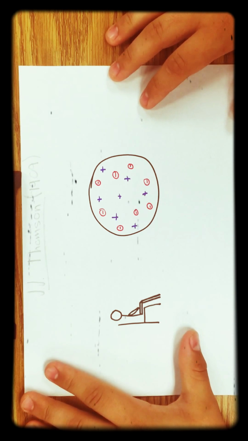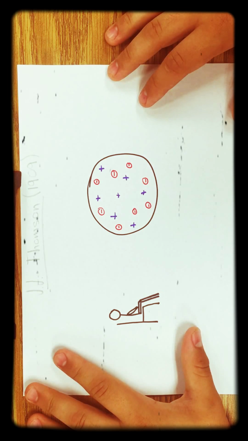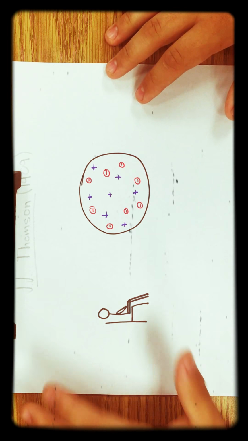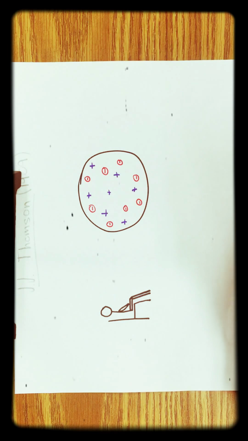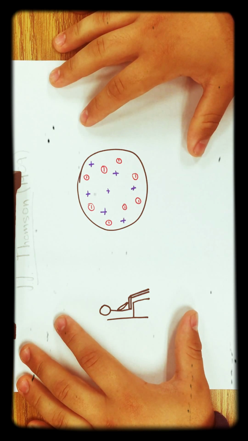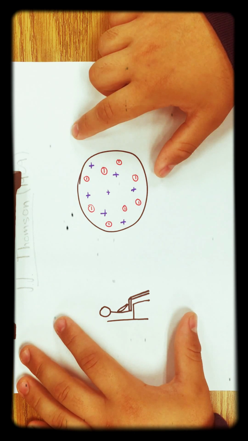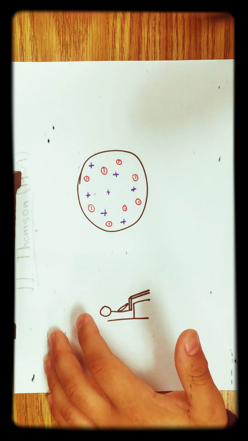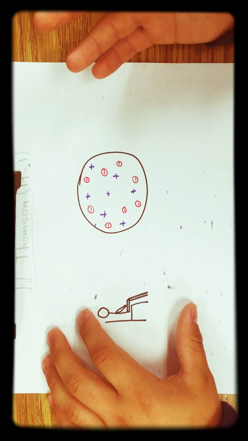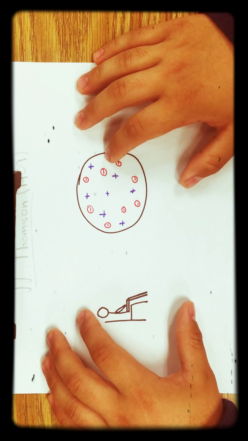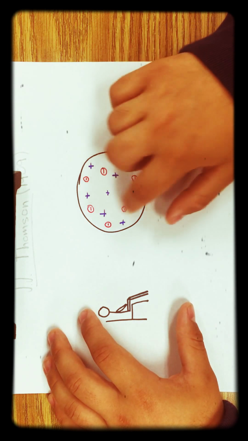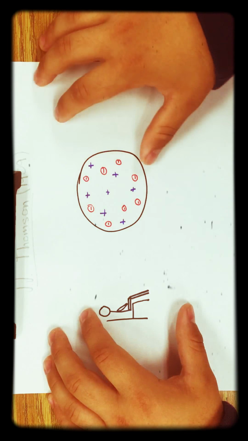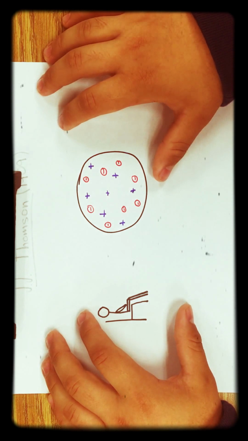And later in 1909, James Thomson came with the pudding model, which believed that the atom had something inside. He proved Dalton and Democritus wrong, that no, there's actually something inside the atom, which were electrons and protons all over the place. That's why he called it a pudding model.